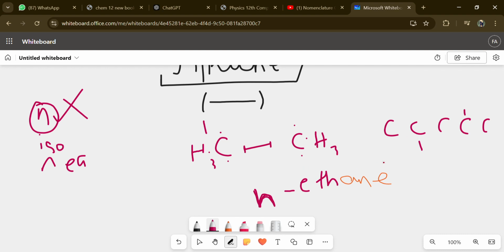Now what is neo? Neo is a situation where the carbon is having all 4 bondings. Just suppose this is the situation where the carbon is attached with all 4 carbons. So this would be considered as the neo. Now what will be the nomenclature of this situation? It would be neopentane. I hope that you get the concept of n, iso, and neo.